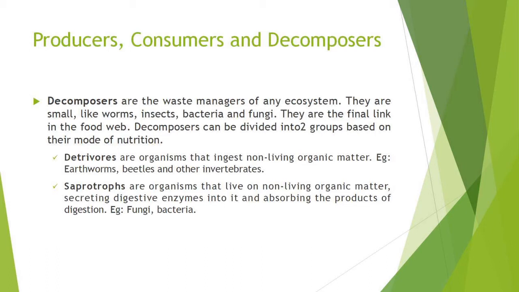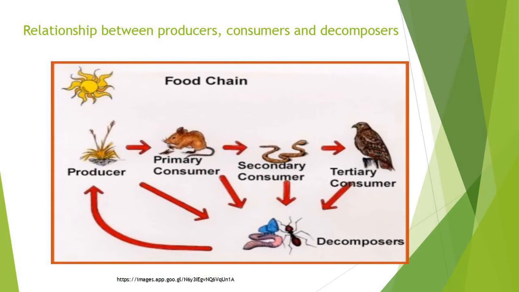Decomposers can be divided into two groups based on their mode of nutrition. First one is detritivores. They are the organisms that ingest non-living organic matter. These can include earthworms, beetles, and many other invertebrates. Second one is saprotrophs. These are the organisms that live on or in non-living organic matter, secreting digestive enzymes into it and absorbing the products of digestion. These include fungi and bacteria. The figure shows the relationship between producers, consumers, and decomposers.